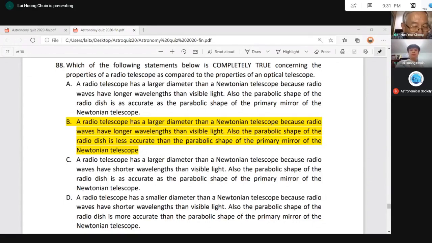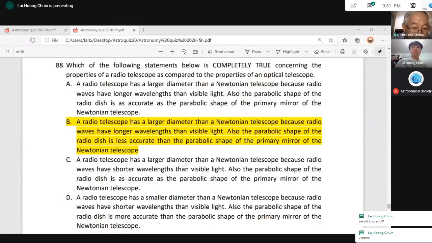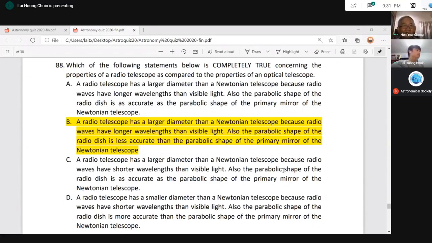Again, first part of D, a radio telescope has smaller diameter than Newton telescope, tak boleh. A radio telescope always has a bigger diameter than a Newton telescope. So the beginning part of D is already wrong. A radio telescope has a smaller diameter than Newton telescope. Wrong. It should be a radio telescope has a bigger diameter than a Newton telescope. So D is wrong lah. So leaving B as the only one correct. Right?